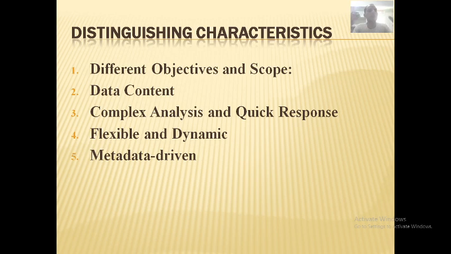We need to include some part, we need to remove some part of it. It should not be stagnant, it should not be static. Additional requirements surface to include the missed items in the business requirements. If something is missed out, later we can add it, we can join it. So that flexibility your data warehouse architecture must have.